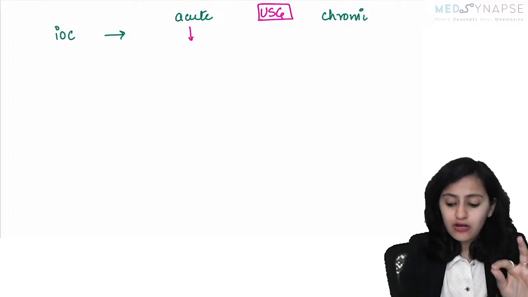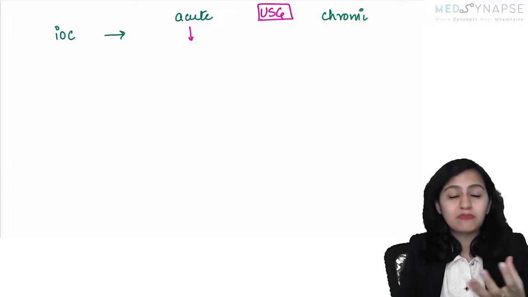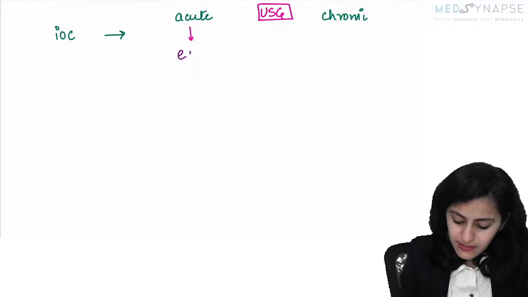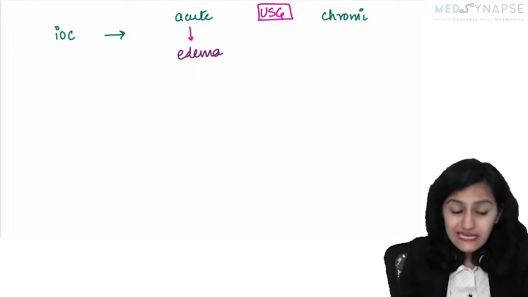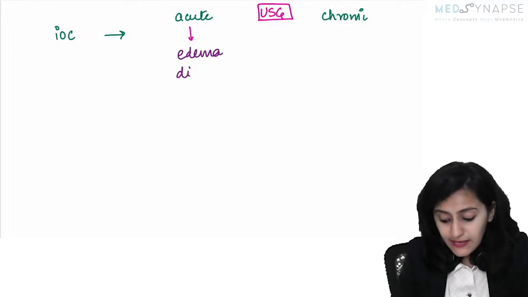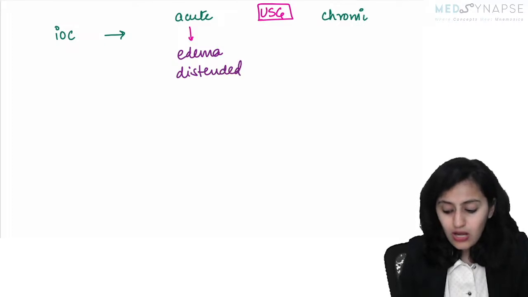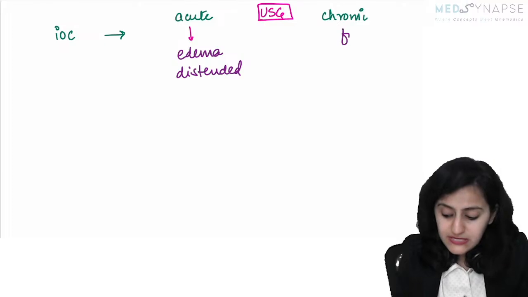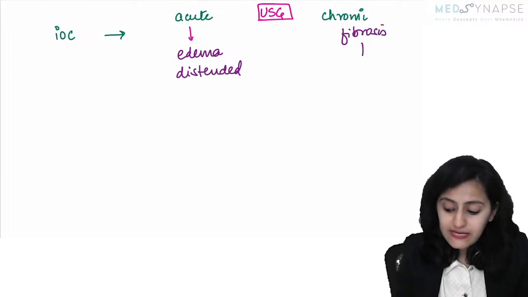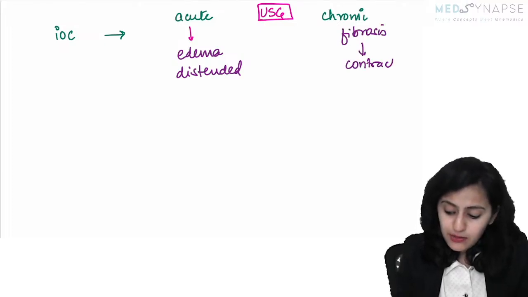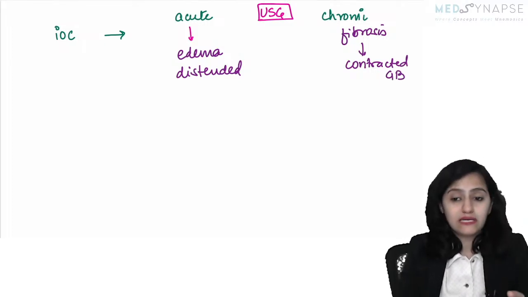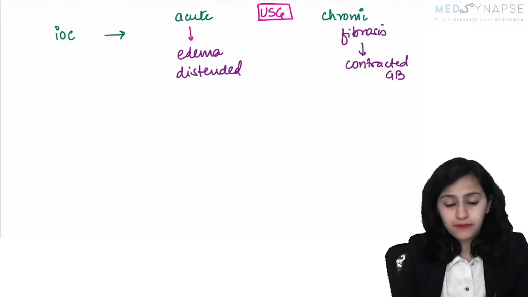Remember that any organ which is acutely inflamed, there is vasodilatation, there is edema. So this will be an edematous, over distended gallbladder. In chronic inflammation, there is fibrosis, and that is why the organ gets contracted. So you would see a contracted gallbladder with wall thickening. That's the difference between the two.